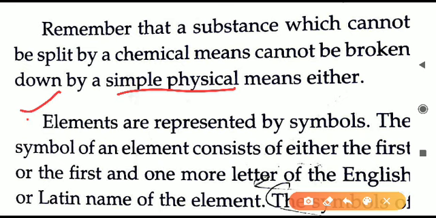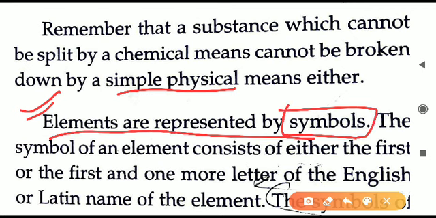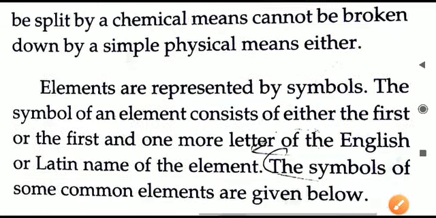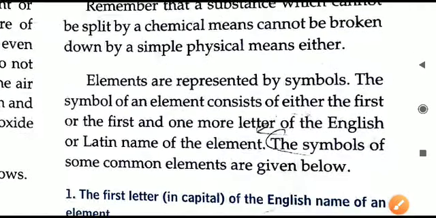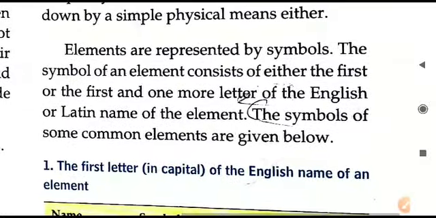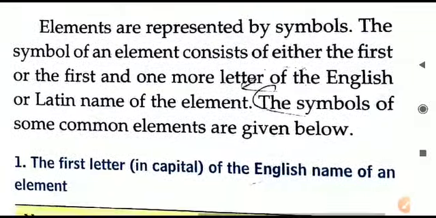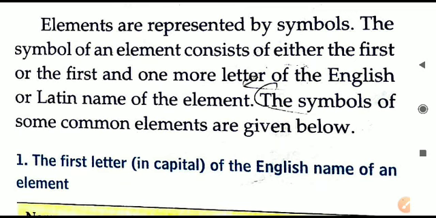And now this line you have to remember, you can underline this. Elements are represented by what? They are represented by symbols. Whenever we write name of an element, instead of writing the full spelling, the full name, we will write short form, that is called as the symbol. The symbol of the elements are written in different manners. There are certain rules for writing the chemical symbols. The symbols of different elements are there and there are certain rules that are formulated. Generally these rules are divided into three categories.